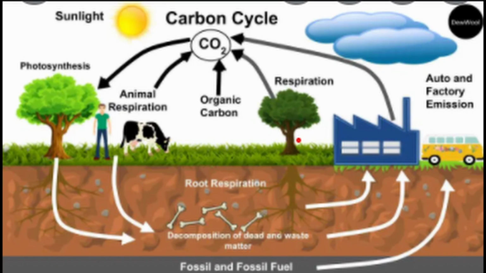The carbon cycle. Carbon is a necessity for all living organisms and is obtained in plants through photosynthesis and animals through their diet. A small trace of carbon is returned to the earth when plants and animals die and are decomposed, but mostly carbon is returned to the atmosphere through respiration.